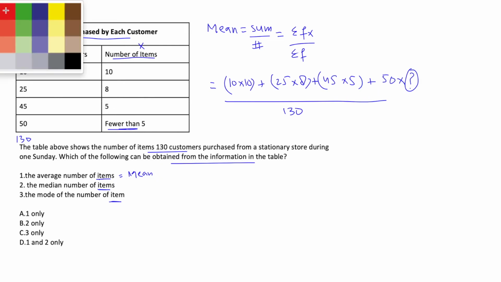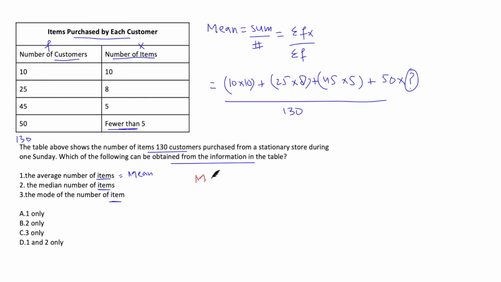The next thing is the median. How do we calculate the median? Median is the middle value and the formula is n plus 1 divided by 2. How many items are there? 130. So n is 130. 130 plus 1 divided by 2 is 131 divided by 2. So basically it's the average of 65th plus 66th term. So this is the average. When you have an even number, please remember you take the average of the middle two terms, which in this scenario is the 65th term and the 66th term.